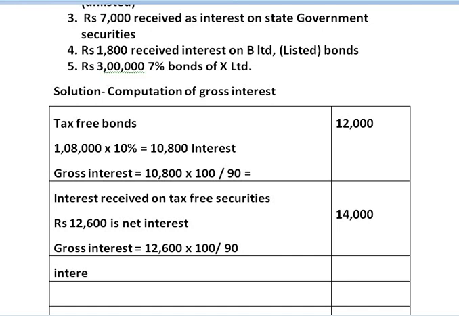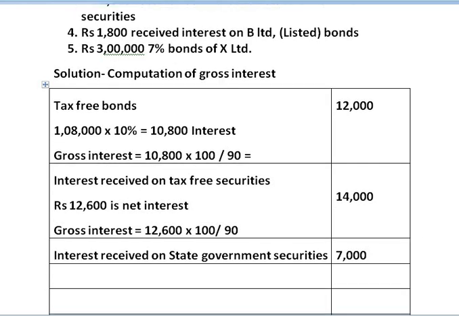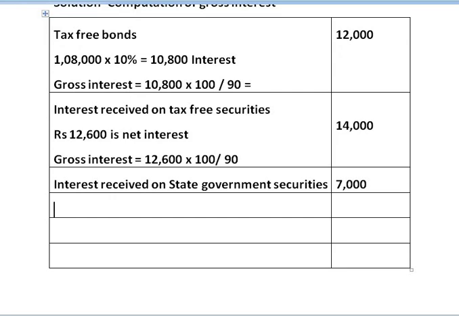That is interest received on state government securities is 7,000 rupees. We are not grossing up because the amount given to us is itself the total interest that is given by the state government securities. So no grossing up is required. Directly the amount that is received in the form of interest is itself gross interest.